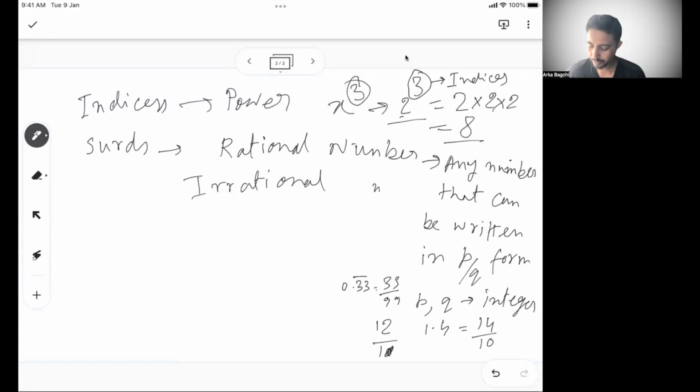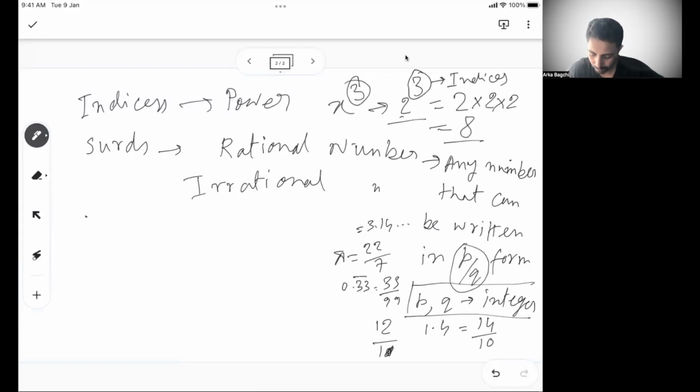Similarly, pi, we normally write the value of pi as 22 by 7, but that's not the actual number of pi. Pi is something around 3.14 and goes on. So pi is not a rational number. Whichever number you can't represent in this p by q format, where p and q are integers, becomes an irrational number.